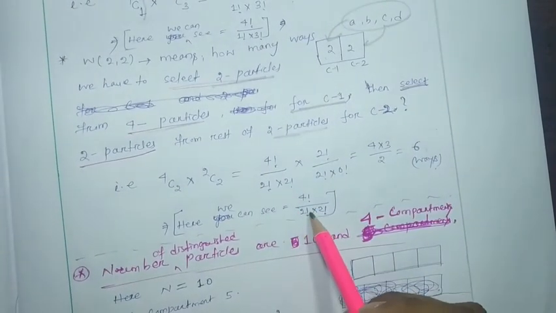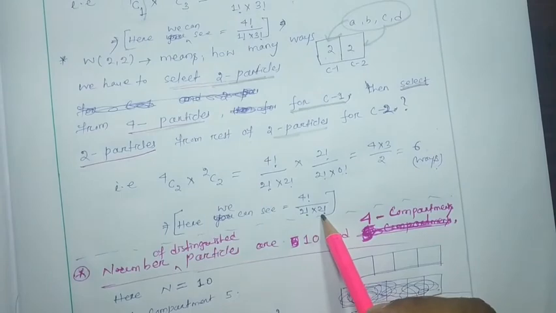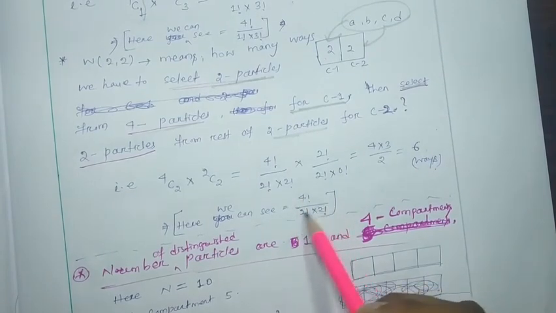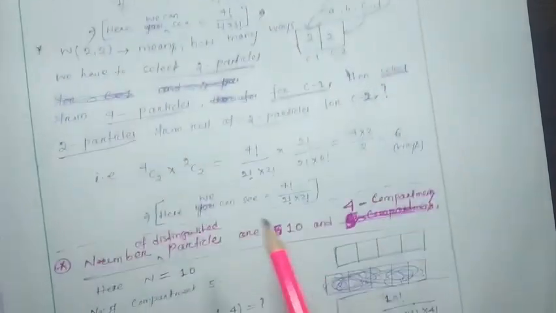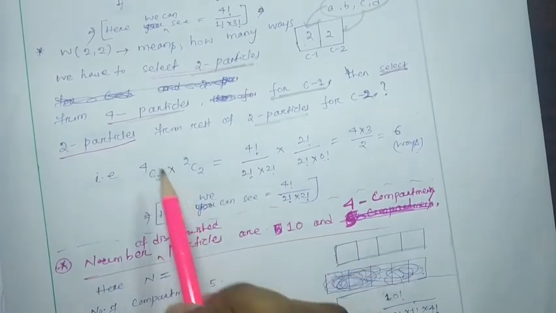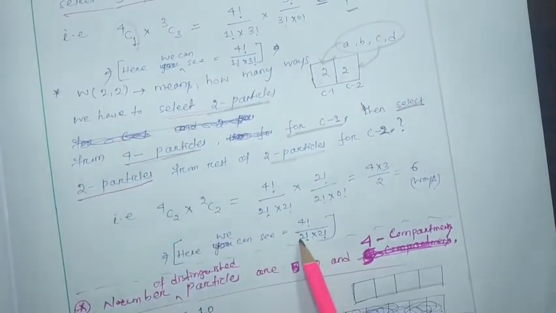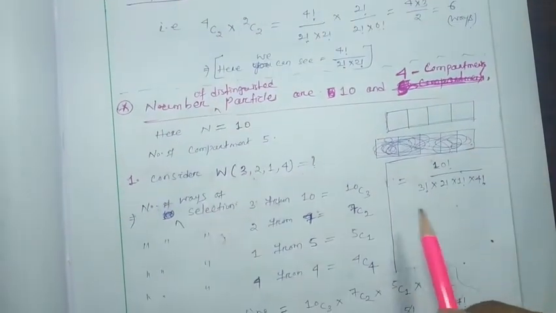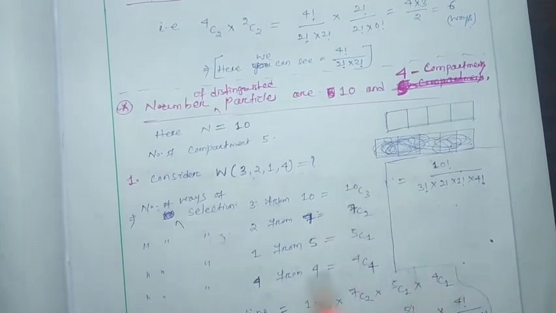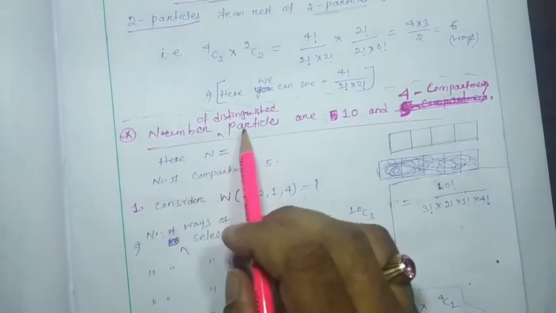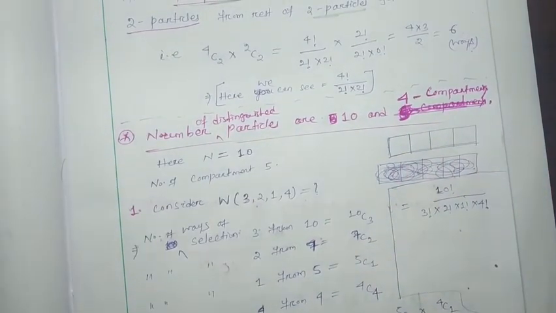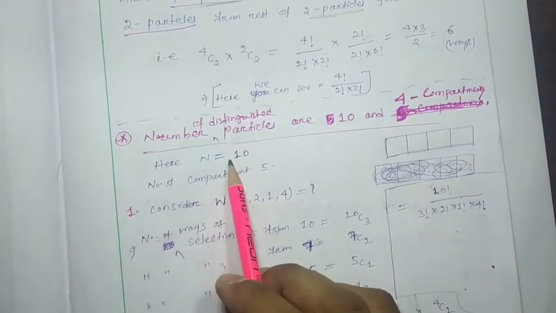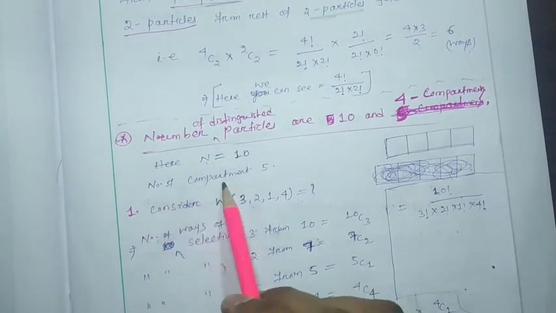It will be 4 factorial by 2 factorial into 2 factorial. That means this expression indicates that, with the total number of particles, it will be in the form of 4 factorial by 2 factorial into 2 factorial, like that. Okay, so for that another example I am going to represent over here. You just watch, the number of distinguishable particles are 10 and there are 5 compartments. Here the total number of particles, capital N, is 10, and the number of compartments is 5.